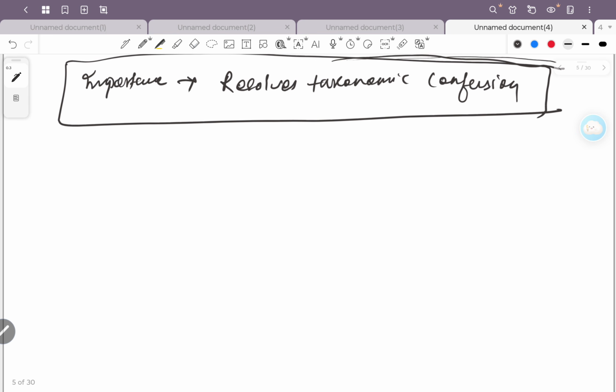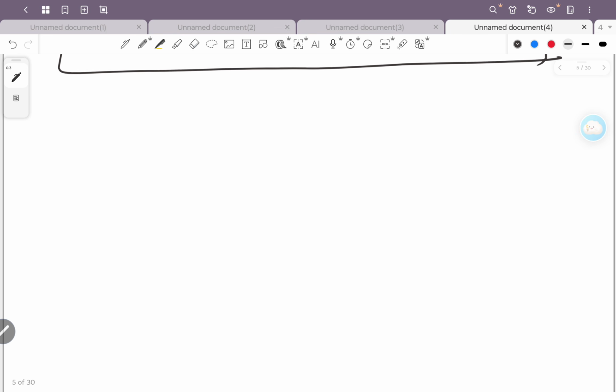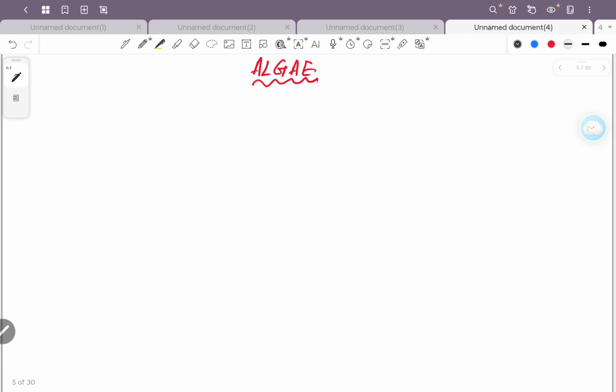Okay. Now let us come to the groups of plants. So what is the first plant group? The first plant group was algae. Okay. So now, what are algae? You all know, you all have studied it from class 6th. And you have also seen different types of algae. Okay. So what are their common features? Or you can say how you can define an algae. So definition,